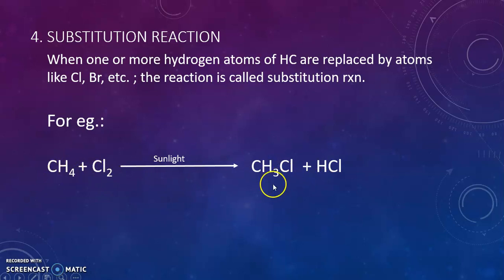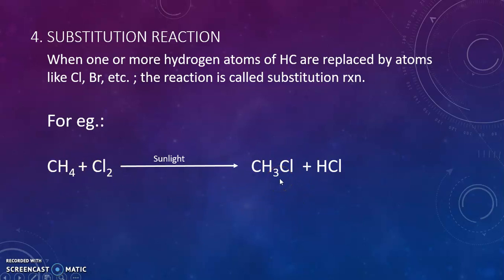So instead of CH4, only the CH3 methyl group is left, and one hydrogen atom gets replaced by chlorine. One hydrogen from here and one chlorine atom from here gives you the byproduct HCl. So here the substitution of one hydrogen atom of methane is carried out by one chlorine atom.